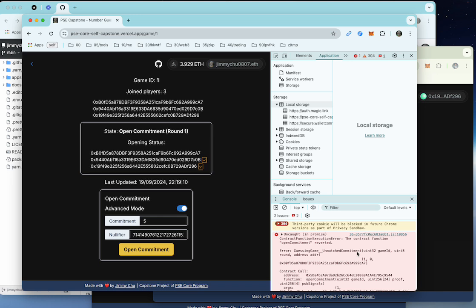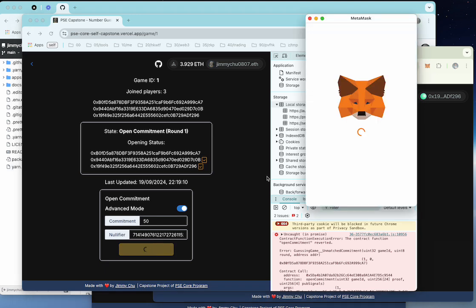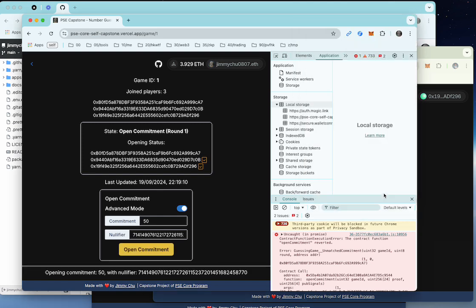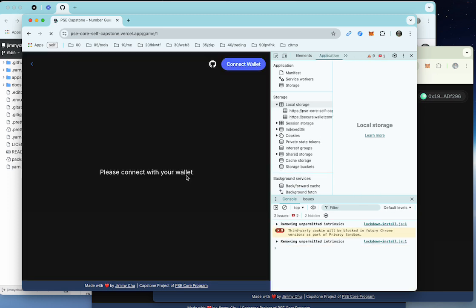So the on-chain verifier will verify that this is not the previous commitment that we have made. So we have to submit the same commitment value that we sent previously. We previously sent a 50, so now we open it again. All right, we have opened the commitment.